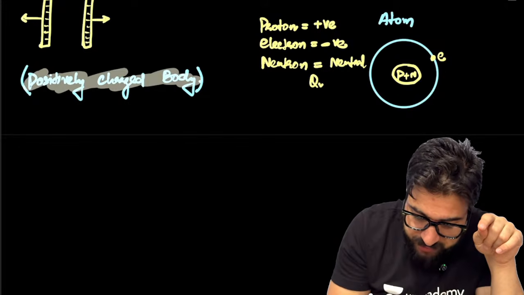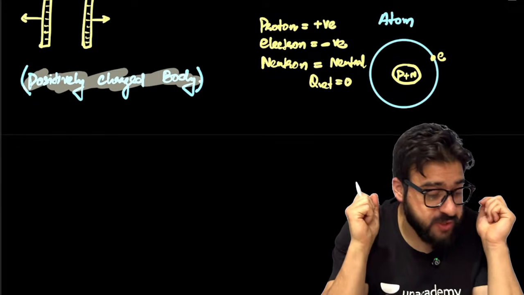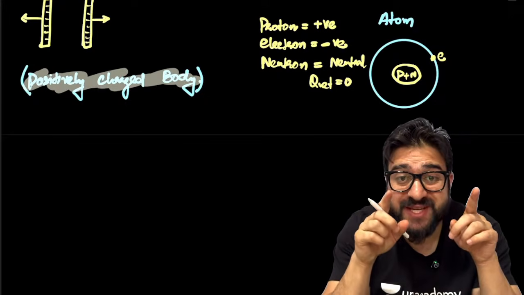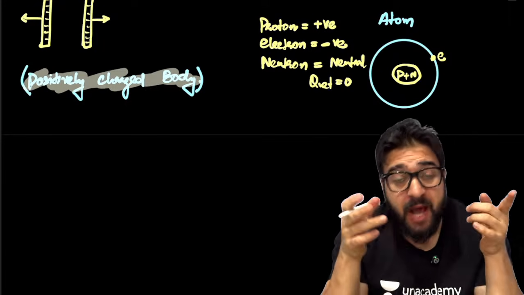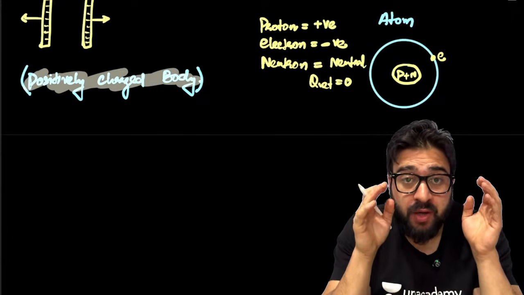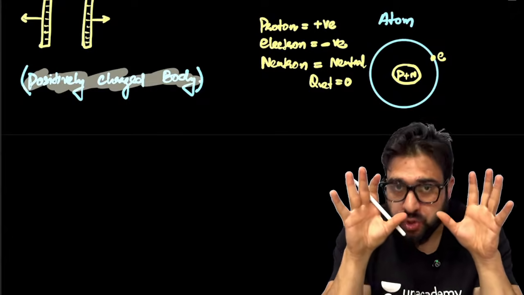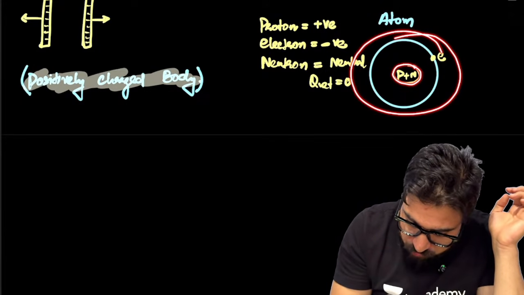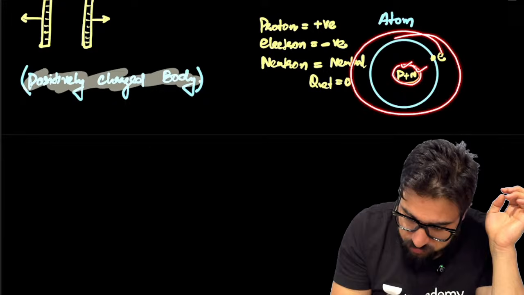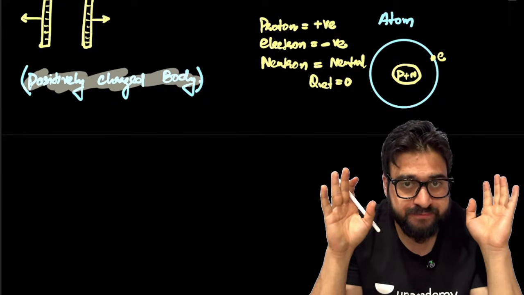Neutral means which has got net charge 0. Sir, how much charge is present on the proton? 1.6 into 10 raised to the power minus 19 coulomb, positive. How much charge is present on the electron? 1.6 into 10 raised to the power minus 19 coulomb, but negative. So if we draw an atom, inside the atom you have the nucleus, inside the nucleus you have protons and neutrons, and outside the nucleus electrons are revolving. This is how an atom looks like.